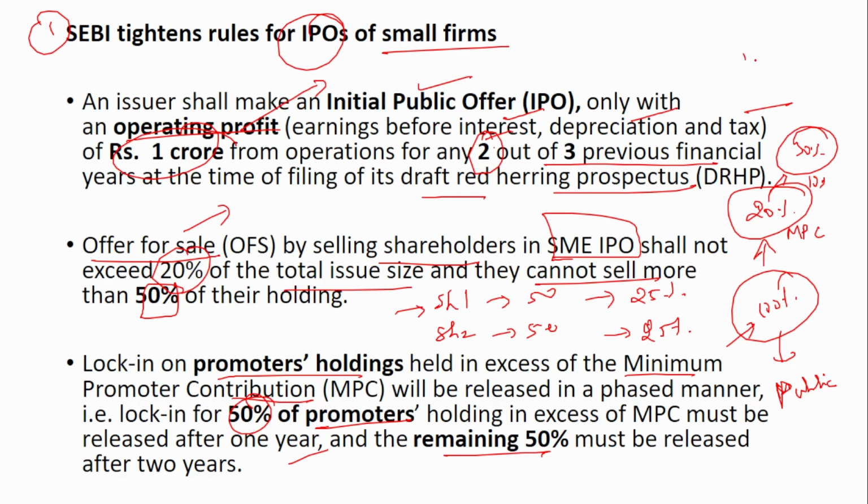So here the excess is 10%. So this lock-in will be removed after 1 year. That is, only 50% of the lock-in will be removed. That means they can dilute 5% only. Then after the end of the second year, they can dilute the other 5%. The first 50% of lock-in will be removed after 1 year, and the remaining 50% will be removed after the second year.